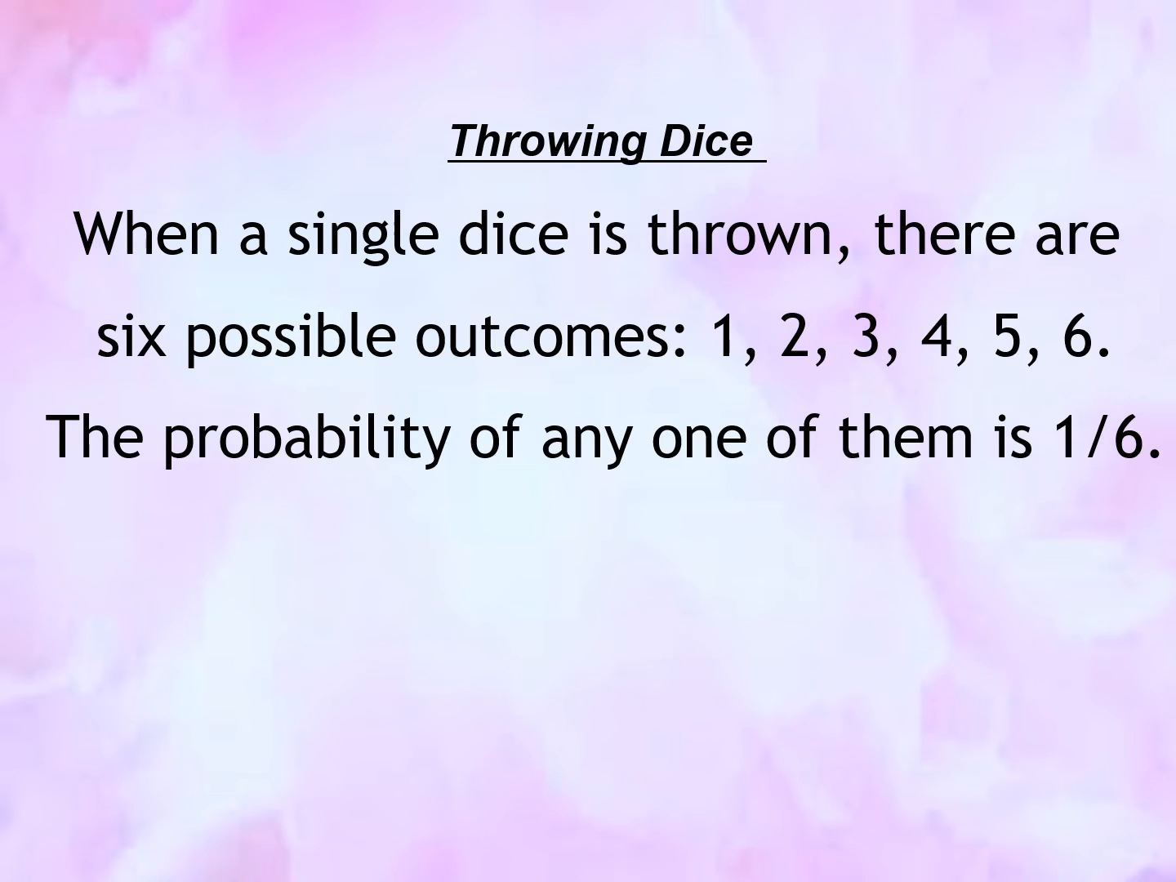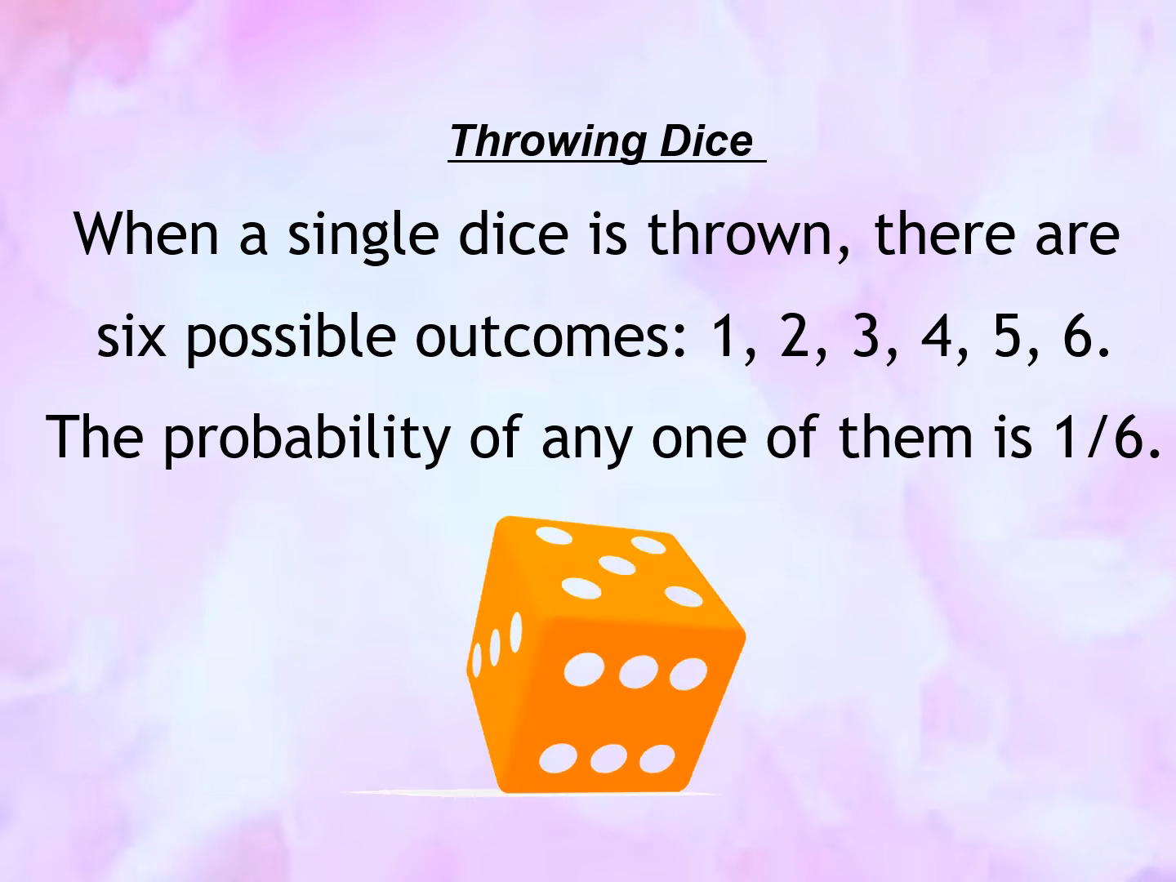Now let us solve throwing dice. When a single die is thrown, there are 6 possible outcomes: 1, 2, 3, 4, 5, 6. The probability of any one of them is 1 over 6.